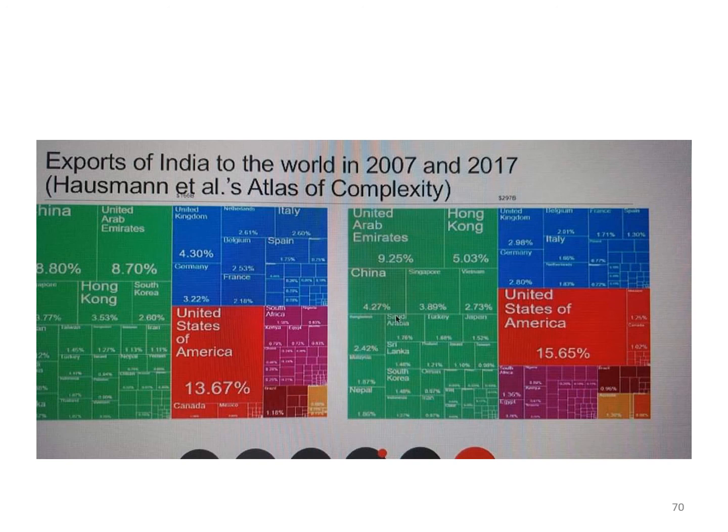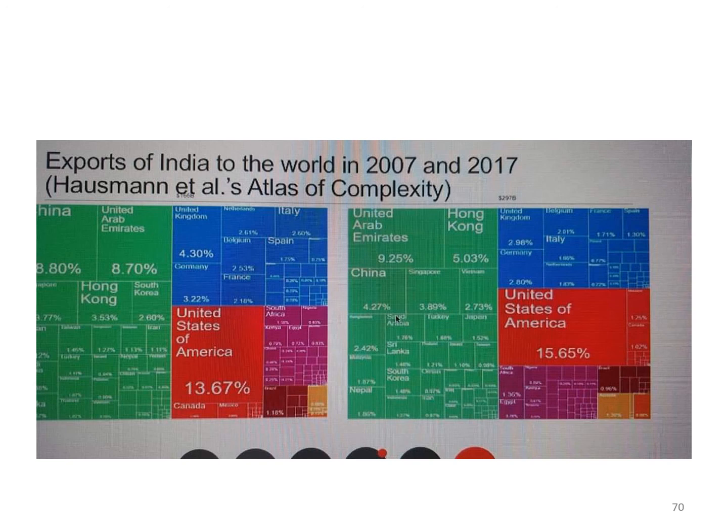These squares show how much India traded with these nations, and you can see that in 2017 UAE had a share of 9.25%, Hong Kong 5.03%, but US was 15.65%. This is the right block.